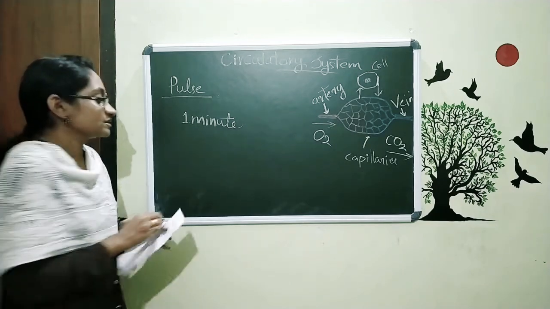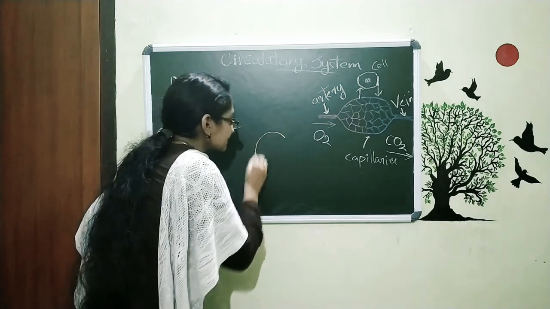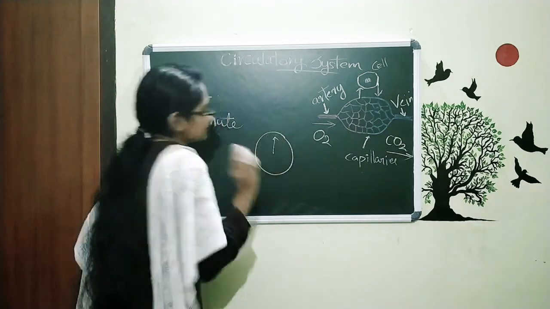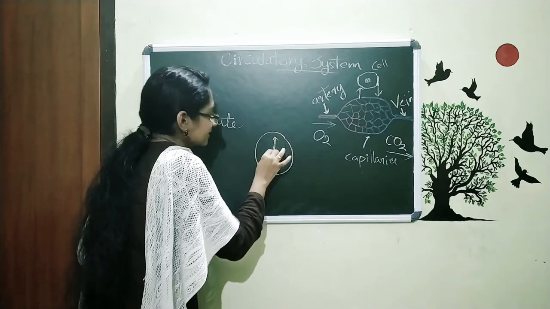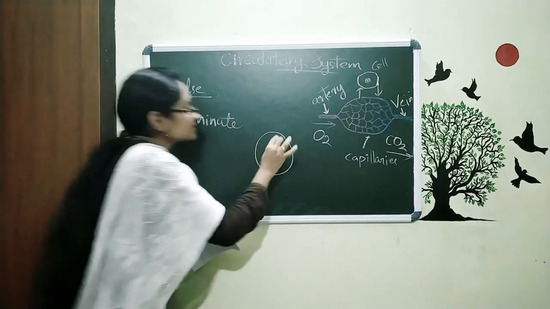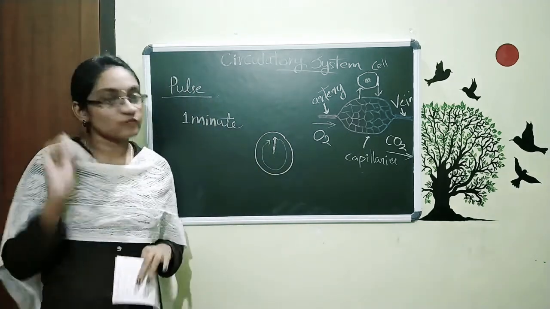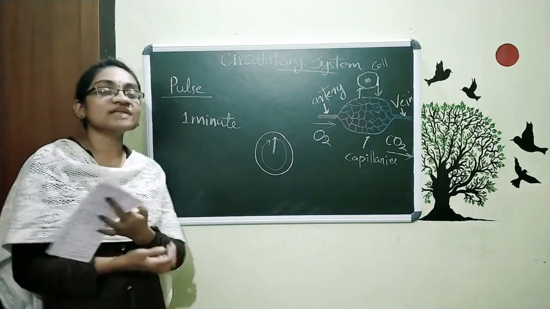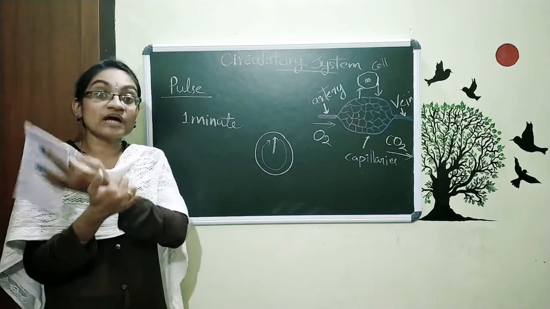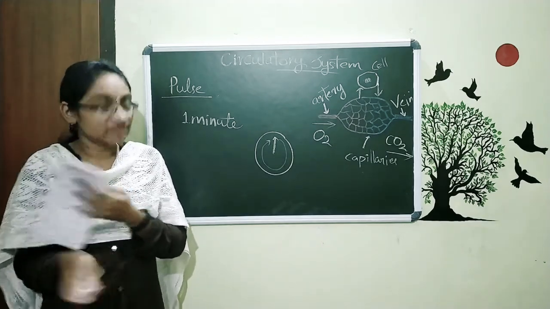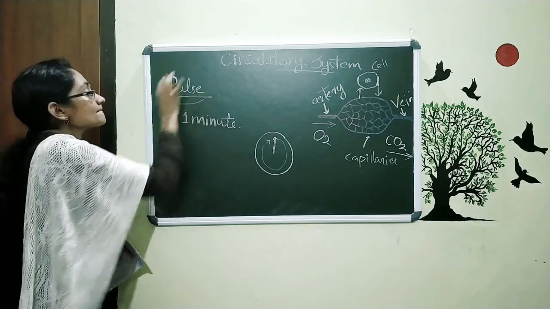Start counting when the second needle starts from here, and when it completes a full rotation, that is 1 minute. Just look at the watch or clock and continue counting the number of beats that you feel in your hand. That's how we measure the pulse.